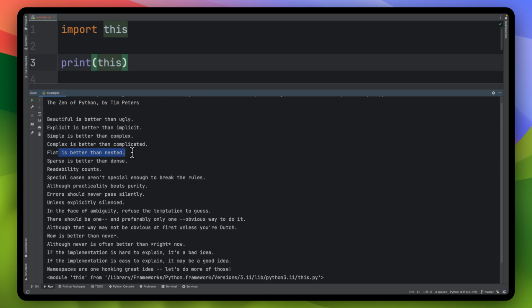Flat is better than nested. Again, just something that we can easily think about. Sparse is better than dense. Readability counts. This is a big principle, not only for Python, but for any programming language. I think this is a big deal. And as you can imagine, this would reduce bugs in the future, and it would make your code less prone to errors. Special cases aren't special enough to break the rules.